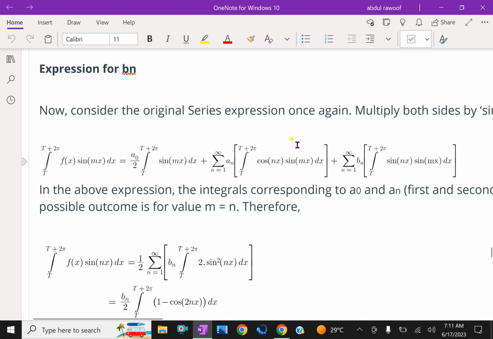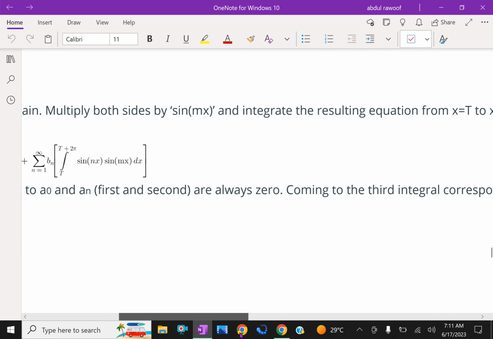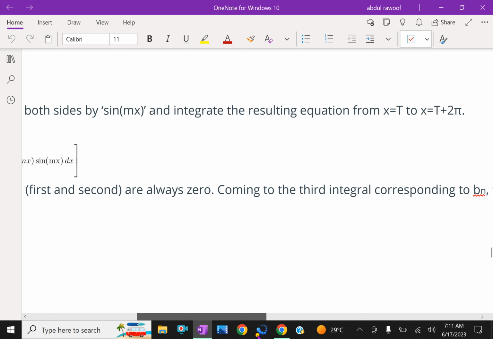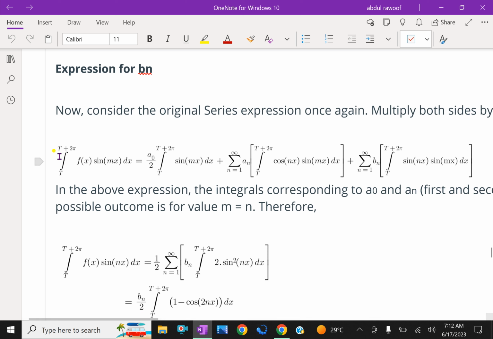Now consider the original series expression once again. Multiply both sides by sin mx and integrate the resulting equation from x equal to t to x equal to t plus 2 pi. We have integral t to t plus 2 pi f of x sin mx dx equals a0 by 2 integral t to t plus 2 pi sin mx dx, plus sum n equal to 1 to infinity an integral t to t plus 2 pi cos nx sin mx dx, and similarly the term for bn.